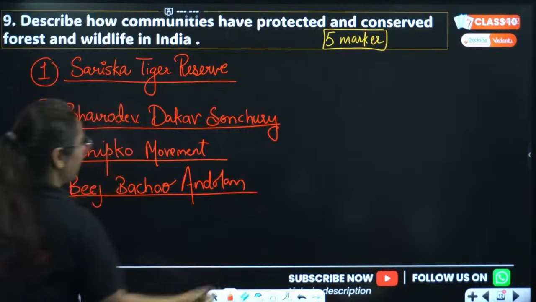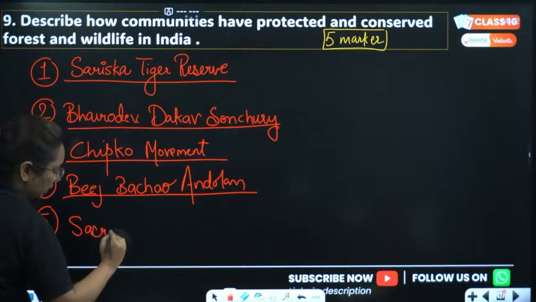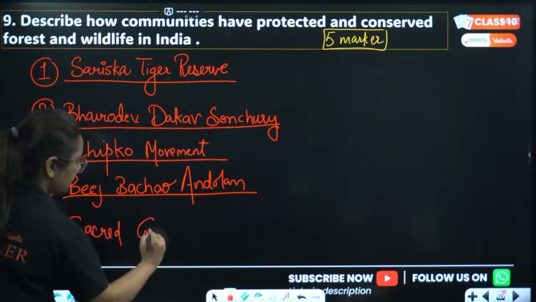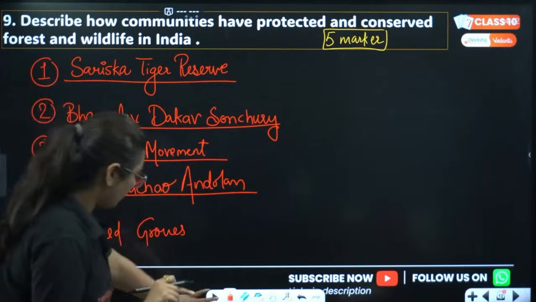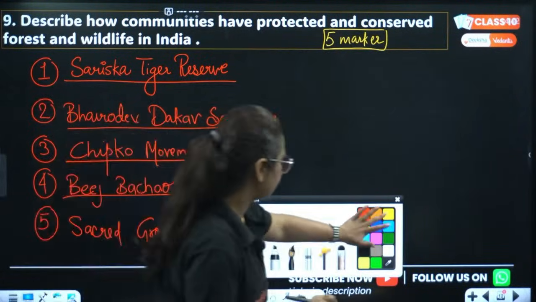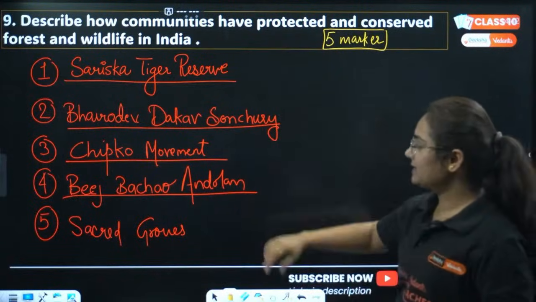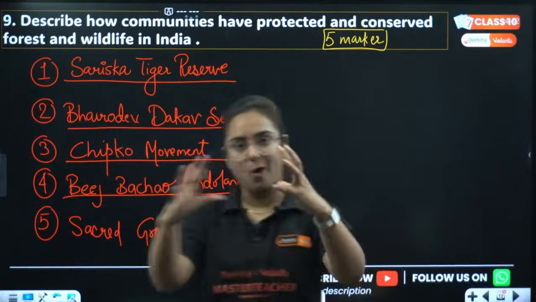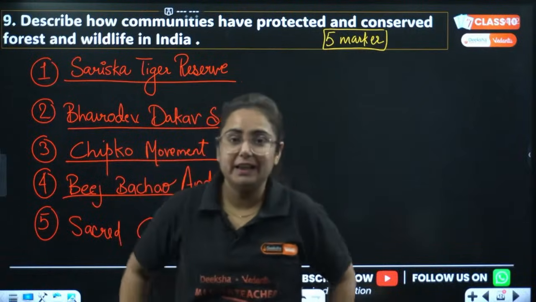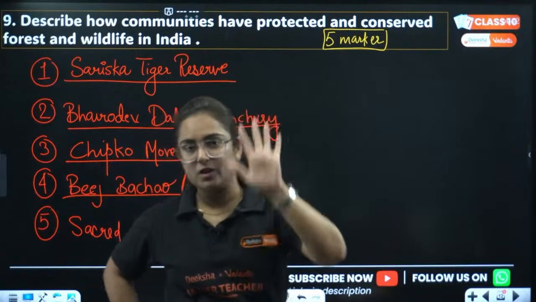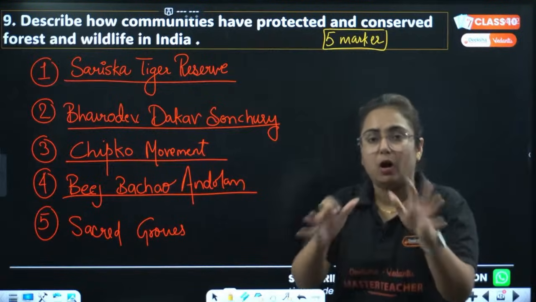So, Beej Bachao Andolan and then sacred groves. Now, bhai, from where does this point come? In books we have, books. One book is difficult to handle and here I am saying books. So, in the book we have 4 points, but below those 4 points a box is given. And when it is for a 5 marker, how many points do we need to cover? 5 points. So, here are the 5 points you need to write. Now, I am going to discuss them all in detail.